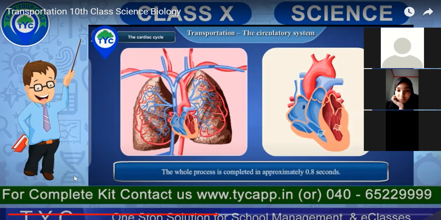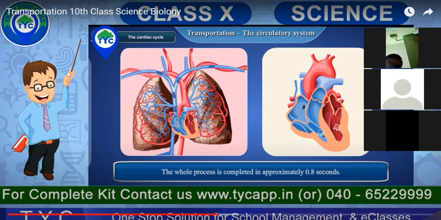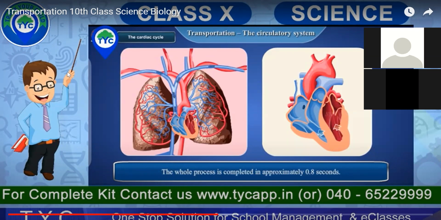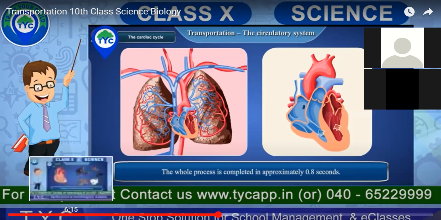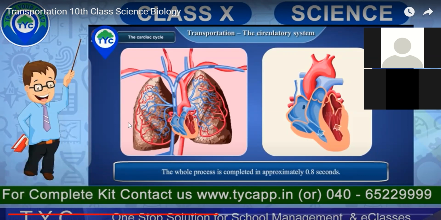These two movements are called systolic and diastolic. The doctors who check your blood pressure say the systolic and diastolic blood pressure. These are the two movements which help. You just imagine this whole systolic and diastolic process gets completed in 0.8 seconds.